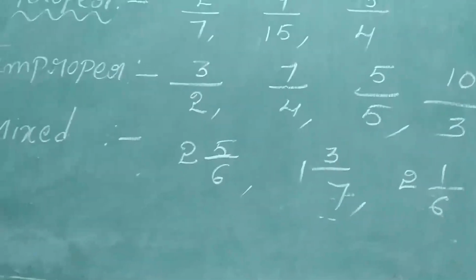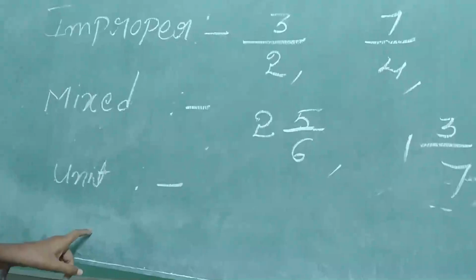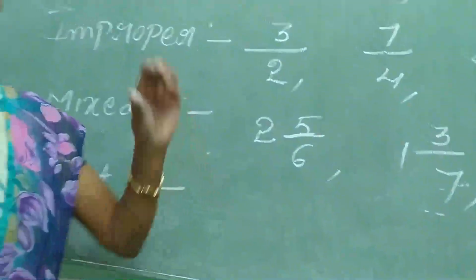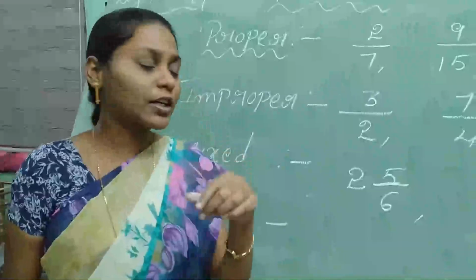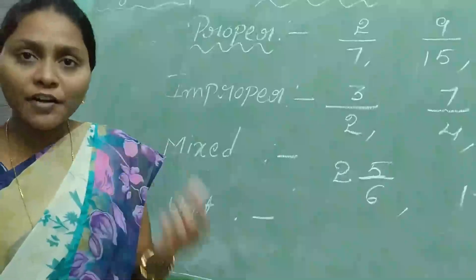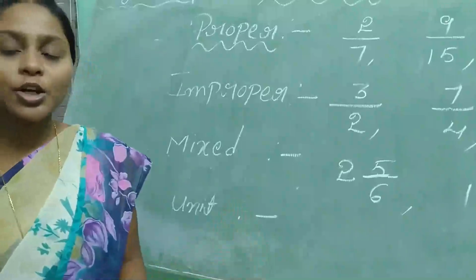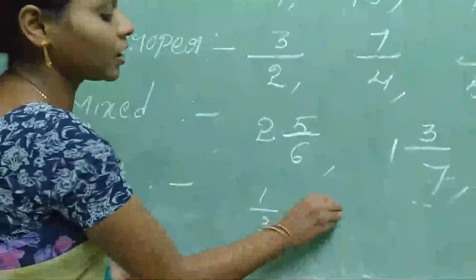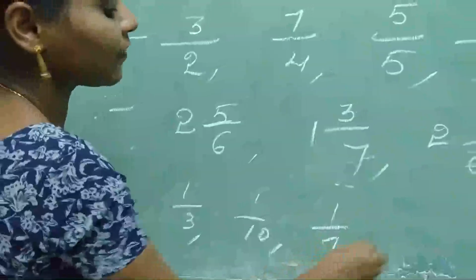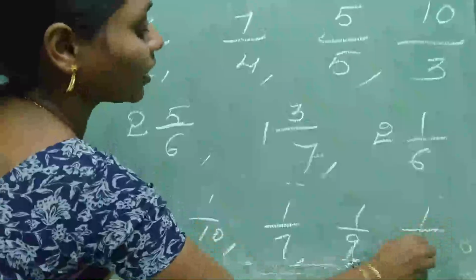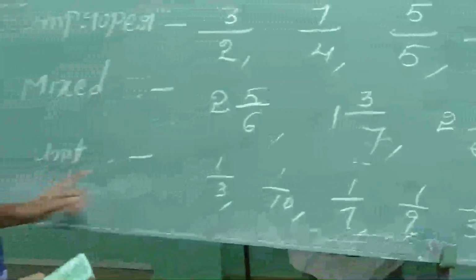Next, unit fraction. Unit fraction means the fractions have the numerator 1. In a fraction, if the numerator is 1, then we can say it is a unit fraction. For example, 1 by 3, 1 by 10, 1 by 7, 1 by 9, 1 by 13 and so on. This is the unit fraction.